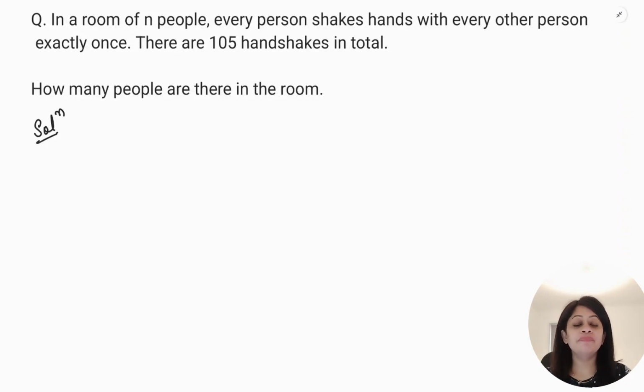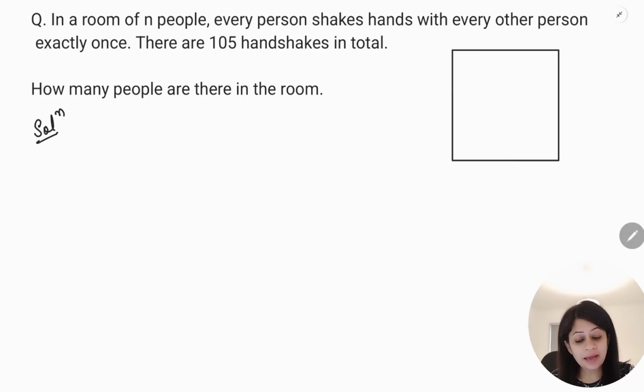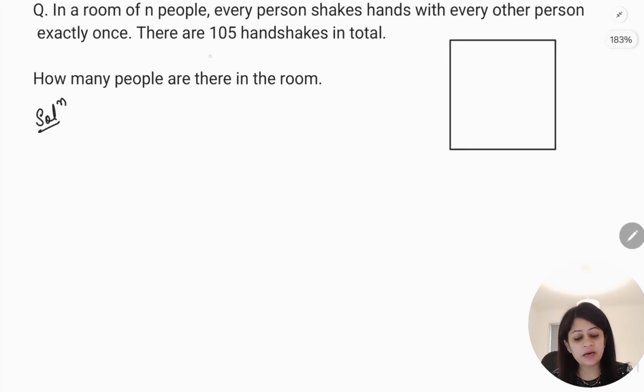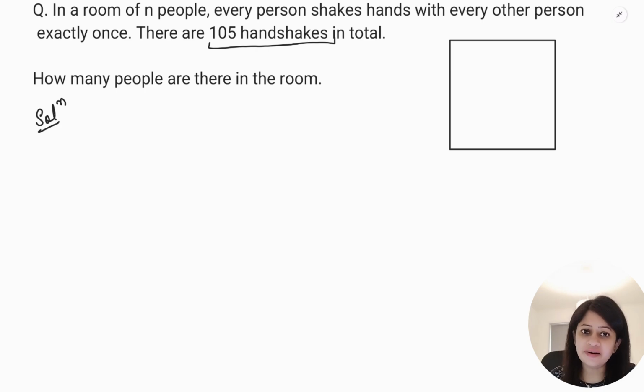I'm Upasana Taneja, and in this video we have this question. They say there is a room. Suppose you are in a room, and that room has n people. We don't know how many people there are. They say every person shakes hand with every other person. Like if there are six people there, every person will shake hand with every other person, right? Then they say there are 105 handshakes in total. So you need to find out how many people are there.